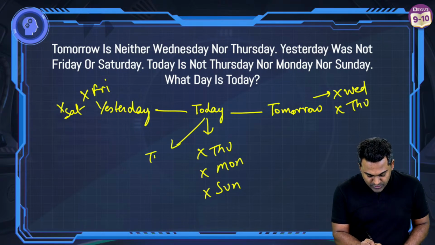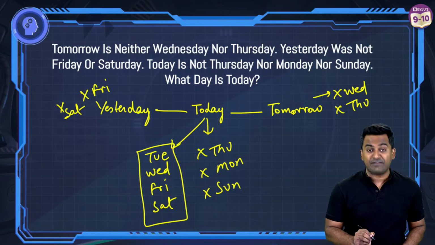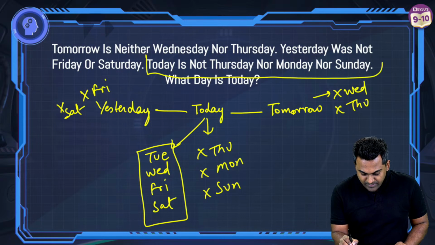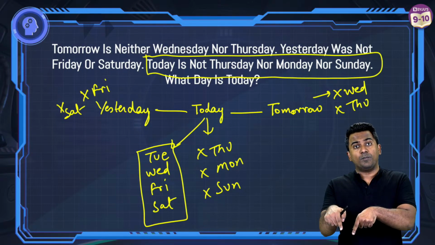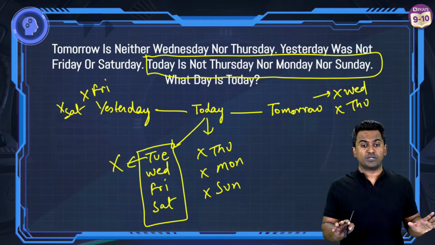It can be a Tuesday, it can be a Wednesday, it can be a Friday, or it can be a Saturday, right? These are the only 4 options left because it is clearly mentioned that today can't be Thursday, Monday, or Sunday. Now we've got to utilize the yesterday and the tomorrow. So if today is Tuesday, then yesterday is fine. But tomorrow will be what? If today is Tuesday, then tomorrow will be Wednesday, which means Tuesday is not possible.